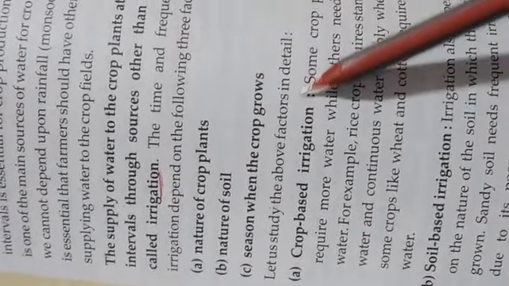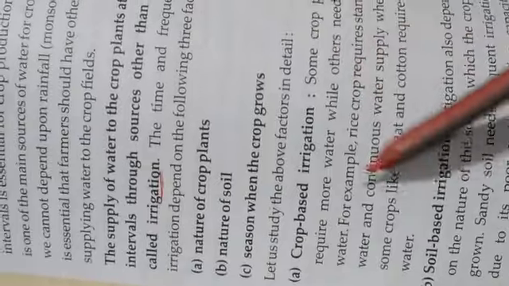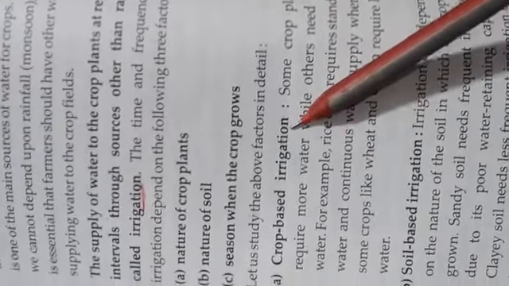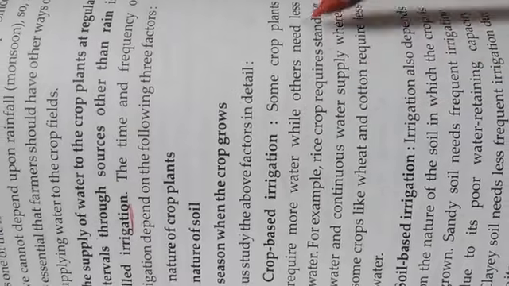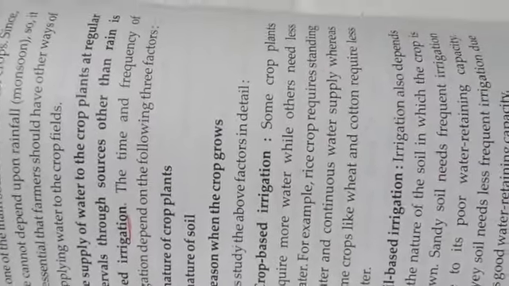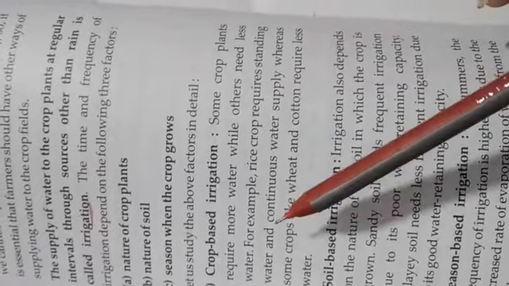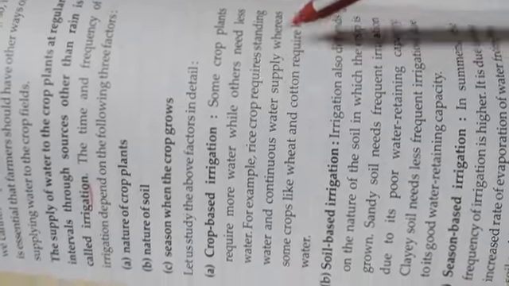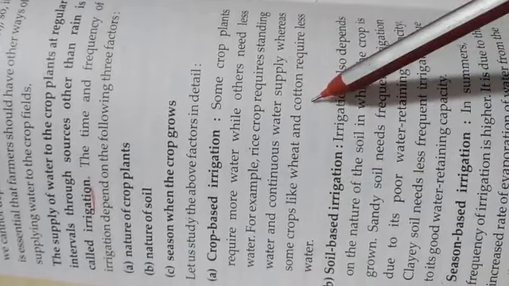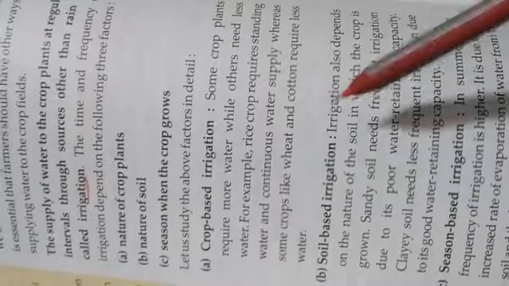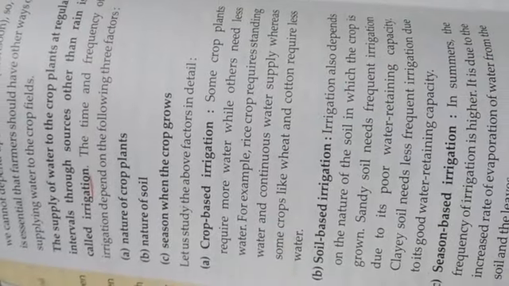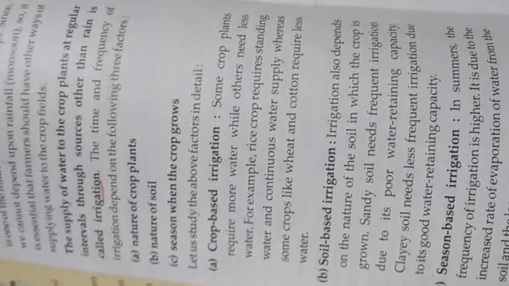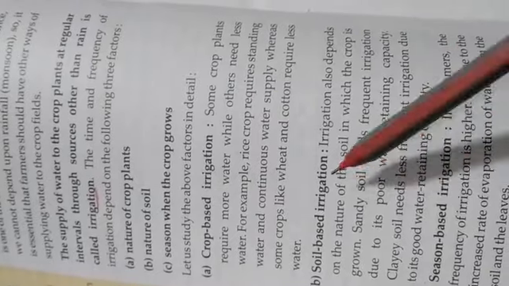Let us study the above factors in detail here. Crop based irrigation. Some crop plants require more water while others need less water. That depends upon the crop also. For example, rice crop requires standing water and continuous water supply, whereas some crops like wheat and cotton require less water. Different crops depend upon different amounts of water.